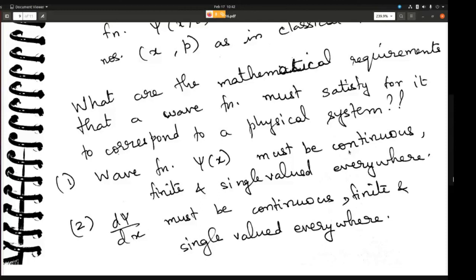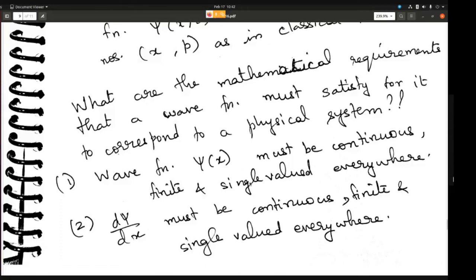It is finite, meaning that, let's say psi of x takes some value at x equal to infinity. If psi of x takes infinity as a value, then the wave function is diverging, and you do not say that it is finite. It has to be some proper value, not infinity. And then it has to be single valued everywhere.